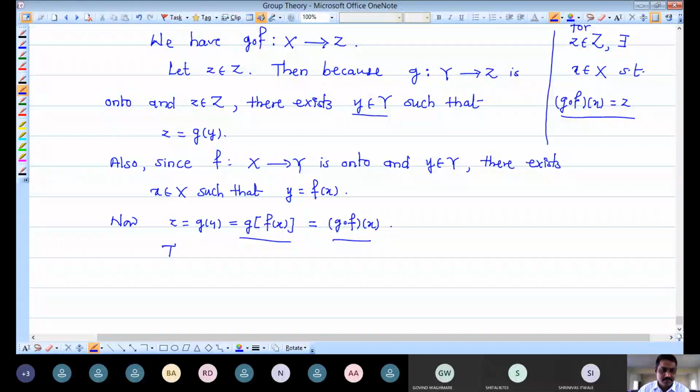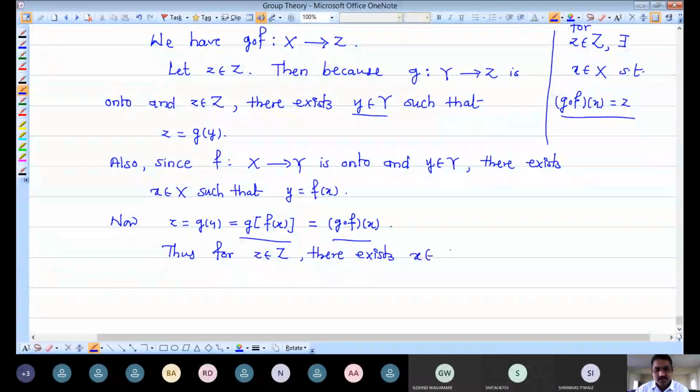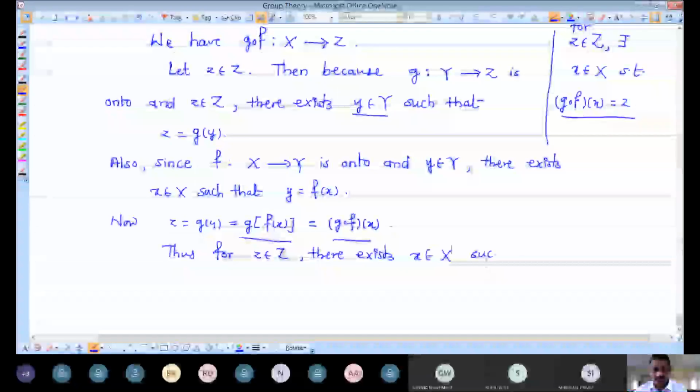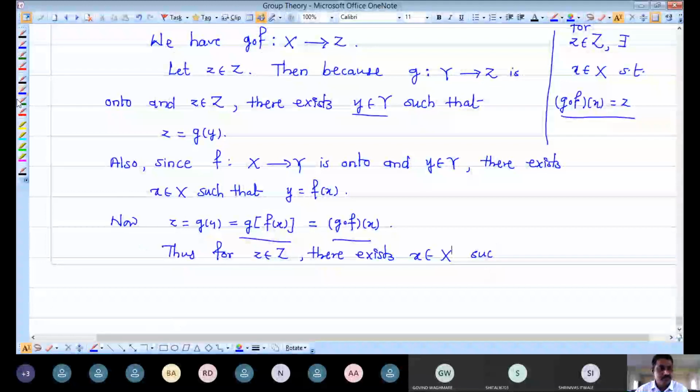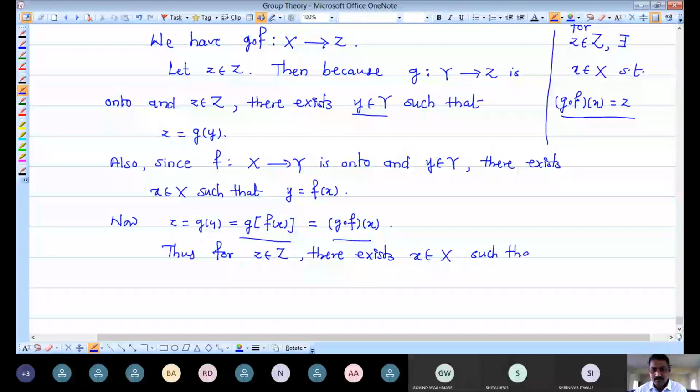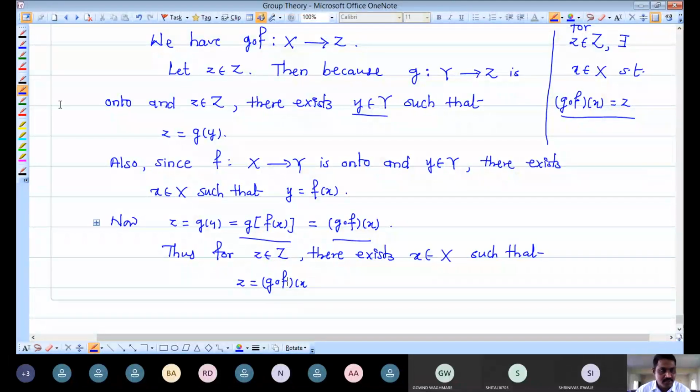So thus for small z in capital Z, we got that there exists small x in capital X such that that small z can be written as the image of that x under this mapping, and this is the definition of an onto mapping.